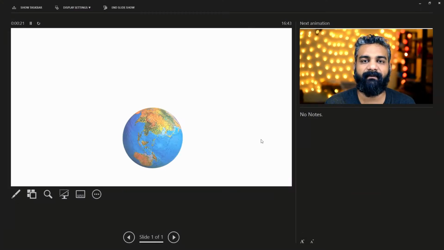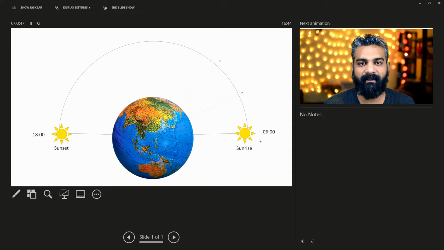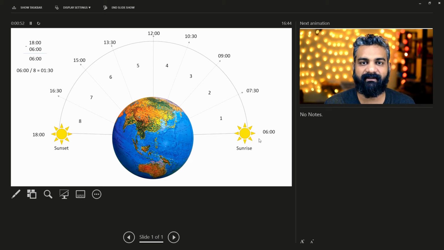Say we have Earth here. The sun rises in the east and sets in the west. When you look deeper into it, the sun will rise in the east and slowly travel all the way to the west side and set. So we know the starting and ending time of it. Now what we are going to do is find the difference between the starting time and the ending time. For example, if sunrise is at 6 in the morning and sunset is at 6 in the evening, then the difference between that is 12 hours.